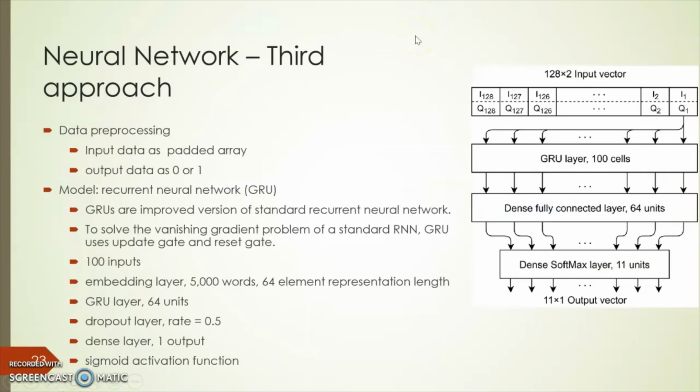Neural network third approach. Here we have a GRU, gated recurrent unit. GRU is the improved version of RNN. Basically, RNN suffers from the short-term memory problem.